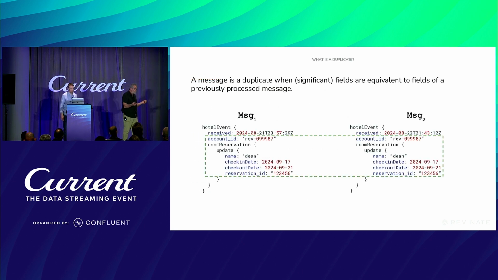So before we can deduplicate messages, we need to figure out what makes messages duplicates. So I have two messages here. The first field, the received field in both of the messages, is a timestamp. Revinate added that field when we received the message. So that particular field is always going to be different for any two messages that we look at. So before we can deduplicate messages, we're going to have to remove that field.